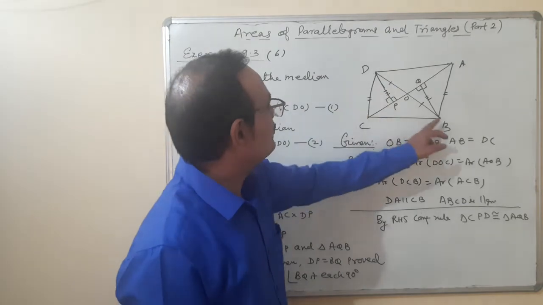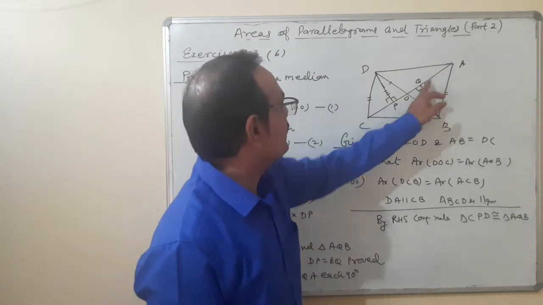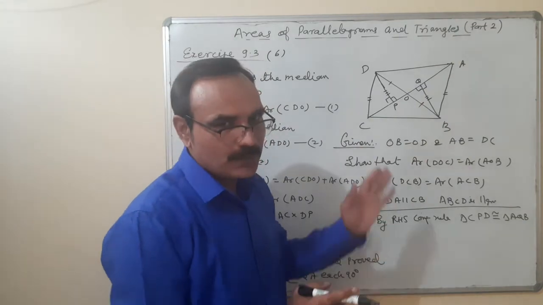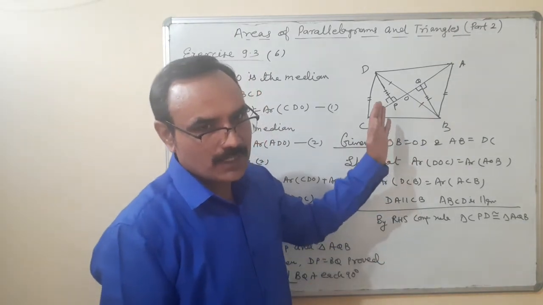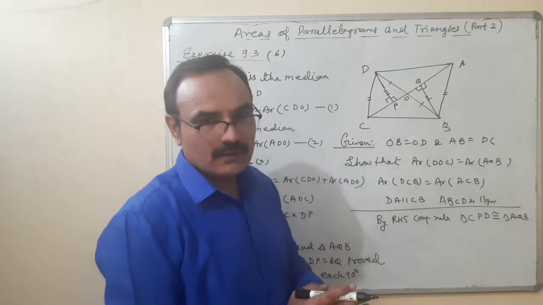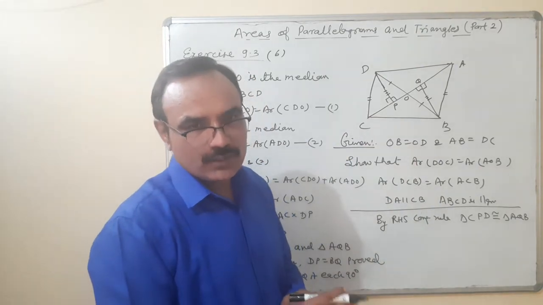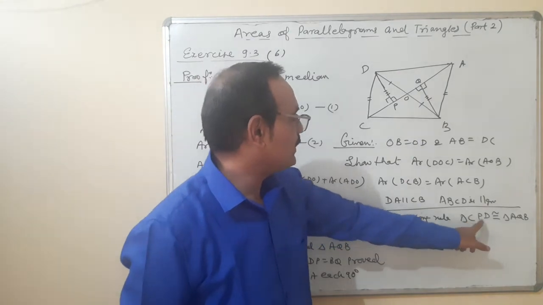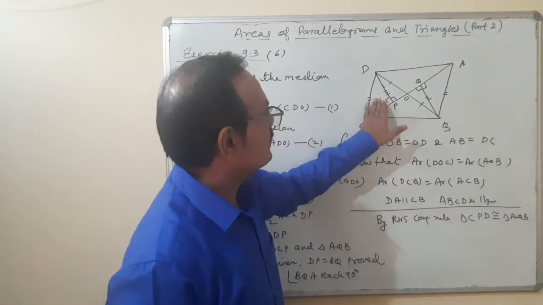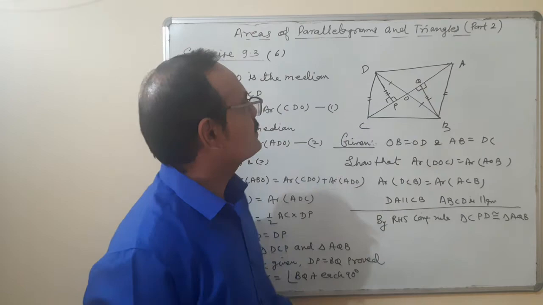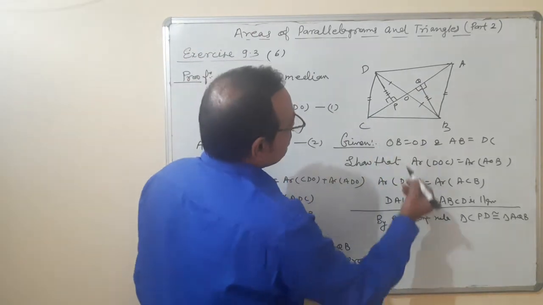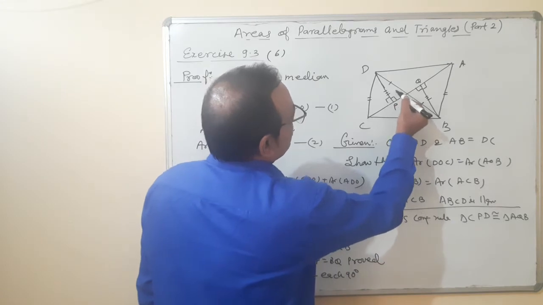So this we are proving that first we are going to prove that it is a parallelogram. Triangles are equal in areas if they are on the same base and between same parallels. So by RHS congruency rule, CPD, this portion is equal to that one. It's okay. After that, remaining that part.